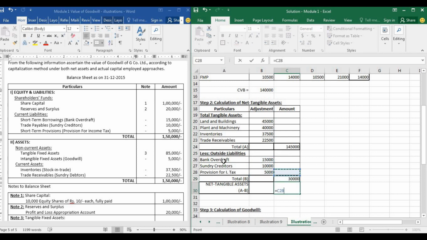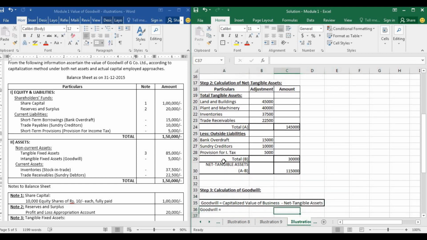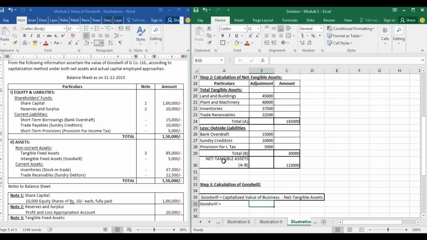So the value of net tangible assets is total of A minus total of B. That is total of tangible assets minus the total of outside liabilities. So the net tangible assets value that we got is 1,15,000 rupees. Now what we'll do is we'll find out the value of goodwill.